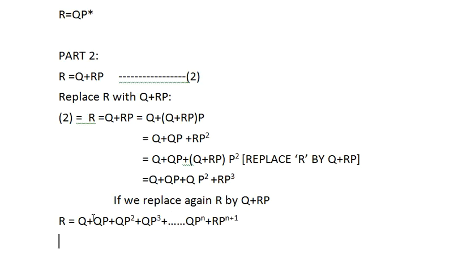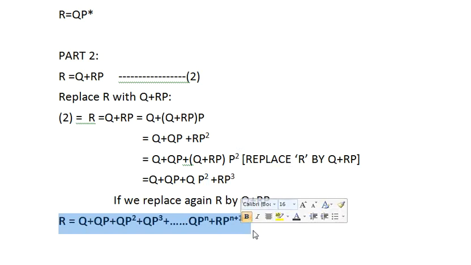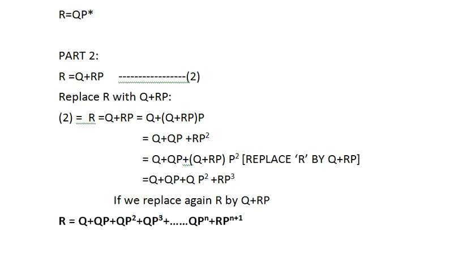So you'll be getting this equation, correct? Because why I have taken n plus 1, you can look into this: rp, earlier it was 2, then with n plus 1 it will be 3, okay? So this is the final answer that I'll be getting, correct? You can mark this particular equation as equation number 3, okay?